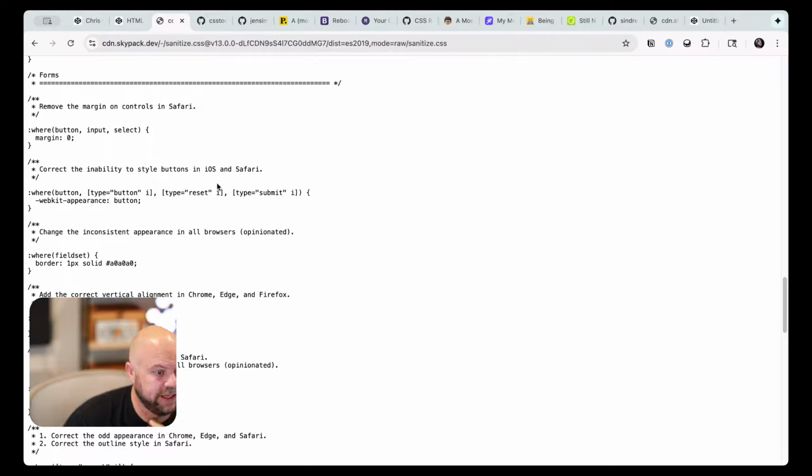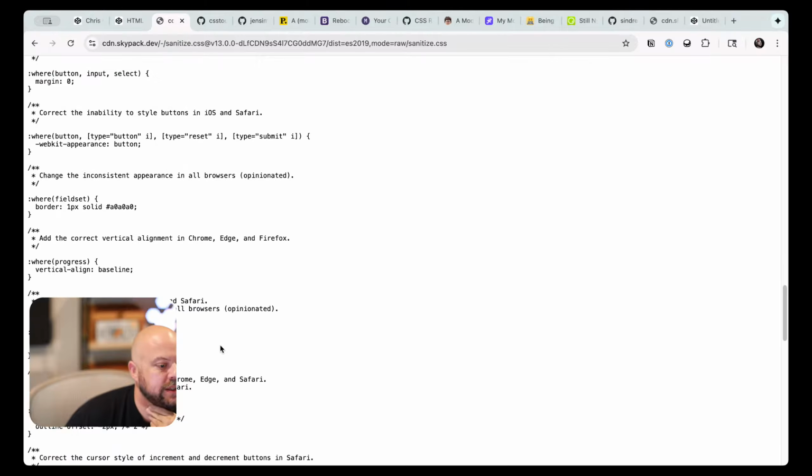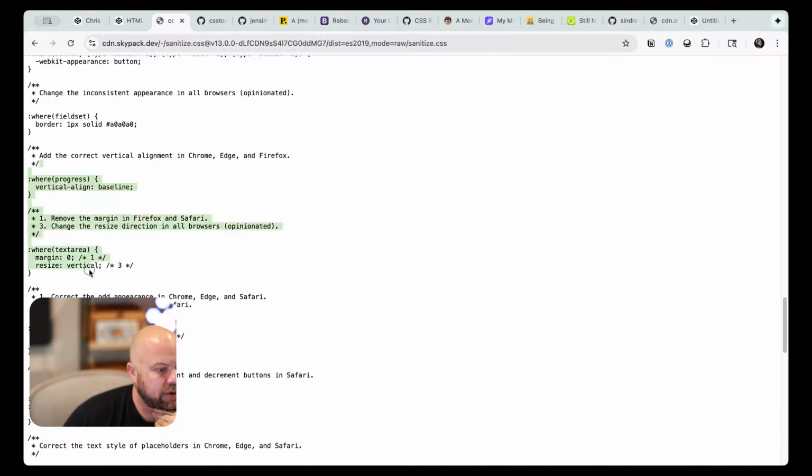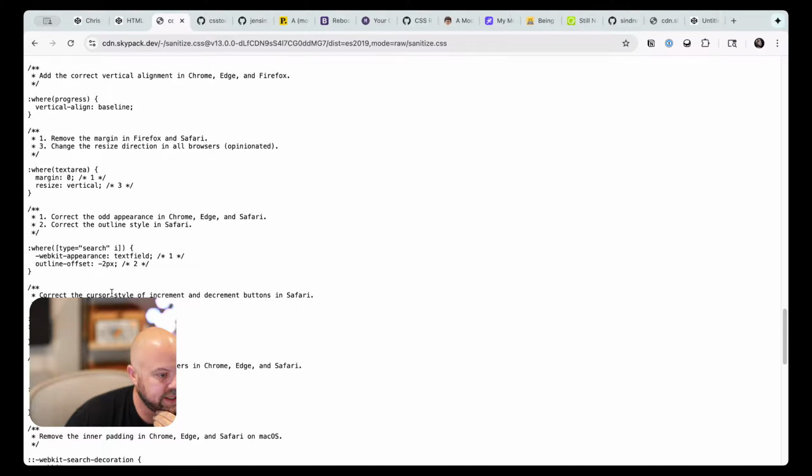Correct the inability to style buttons in iOS and Safari by rocking button in there. No, I don't want to go there. That appearance-based stuff seems close enough that I'm more concerned about the future than the past there. Some stuff about the progress element. Progress is just below my careometer for a reset like this.